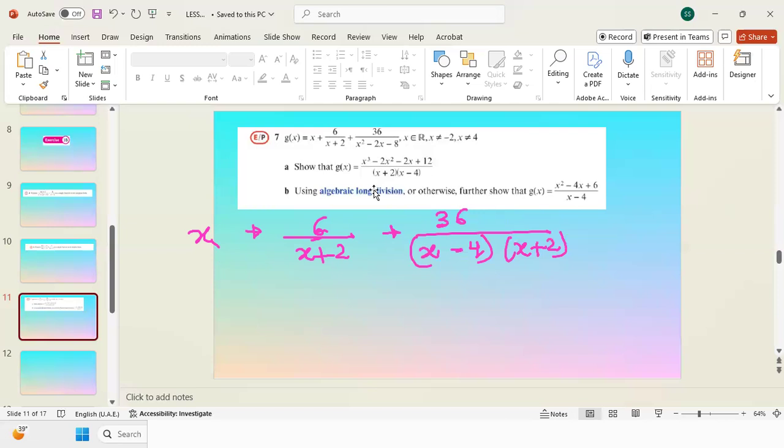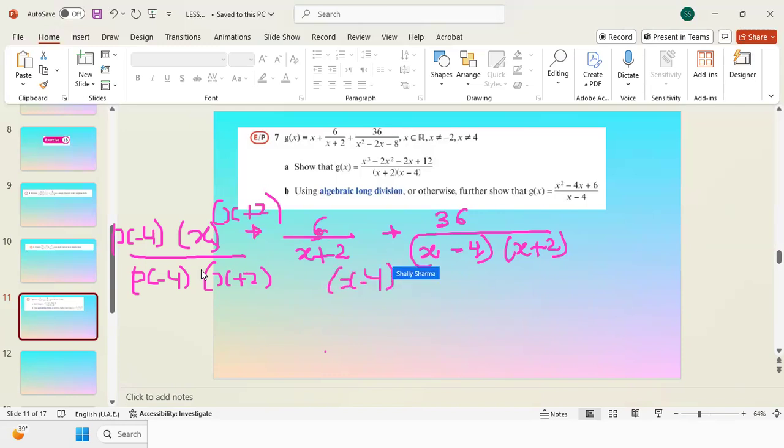Now I can see here is a factor x plus 2, here is x minus 4 and x plus 2, and here is nothing. So I will make all the denominators equal by multiplying and dividing by the required terms. So we have here x minus 4 times x plus 2, and the same here, and here we will multiply by x minus 4 and here also x minus 4.